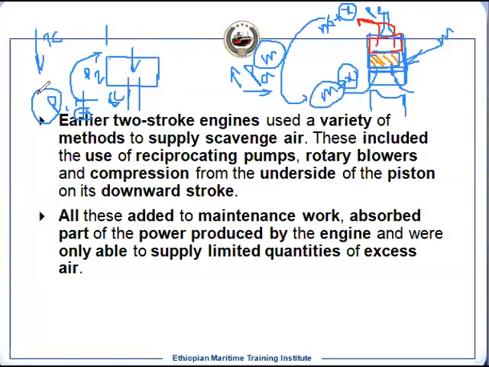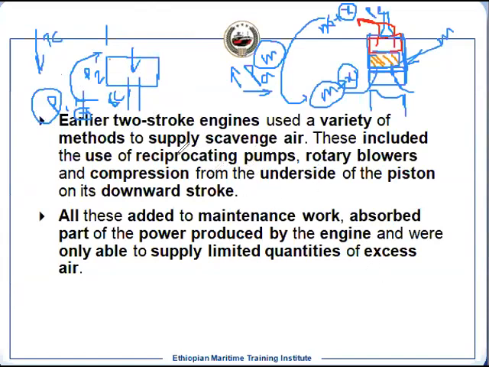Then this turbocharger pressure comes to the cooler and then comes to the space under the piston area. When the piston is moving downward, the air goes to the cylinder, and this pressure will be higher than the turbocharger pressure. So you are supplying more mass into the cylinder. This is another way. But since we are doing the compression by the piston, some energy is being consumed by the engine. So some engines you will find this kind of arrangement also.